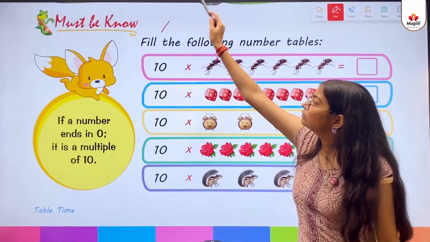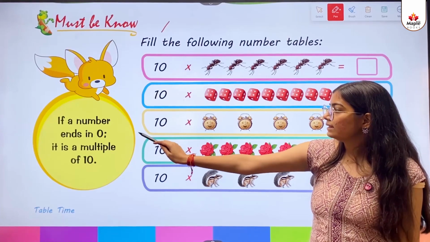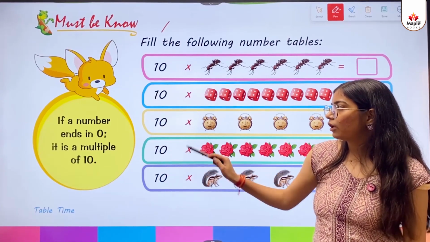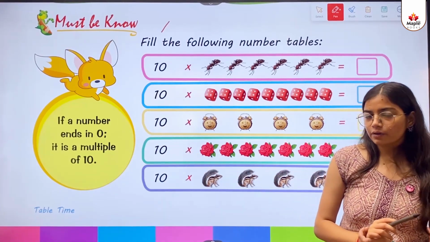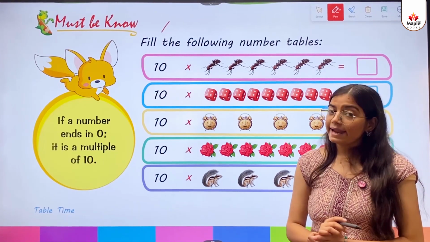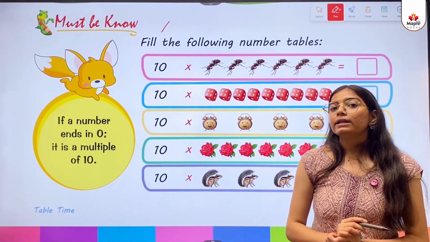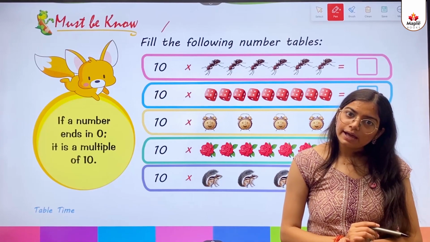Must be no. If a number ends in 0, it is a multiple of 10. So kids, अगर कोई number 0 से end करता है, तो वो 10 का multiple होता है.